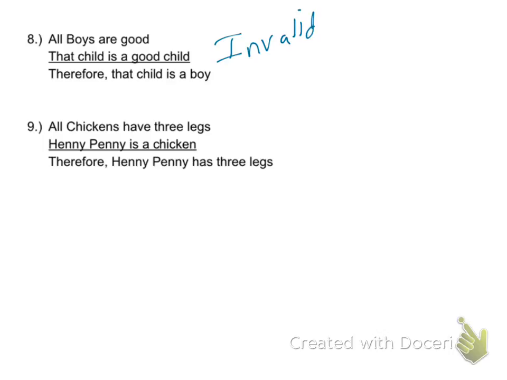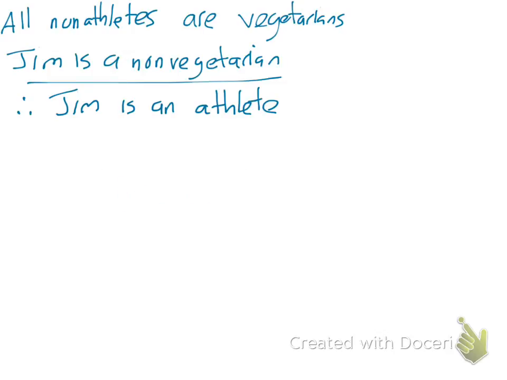Number 9 is valid. All chickens have 3 legs. Henny Penny is a chicken, therefore Henny Penny has 3 legs. Yeah, I know. This is valid. Okay, valid. These ones make more sense. Okay, let's talk about this one.